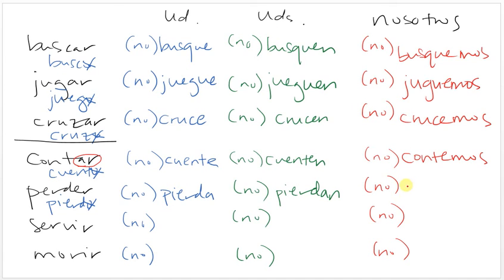And for nosotros, there's going to be no stem change. So it's just perdamos because it's an ER verb. So AR and ER verbs do not stem change in the nosotros.